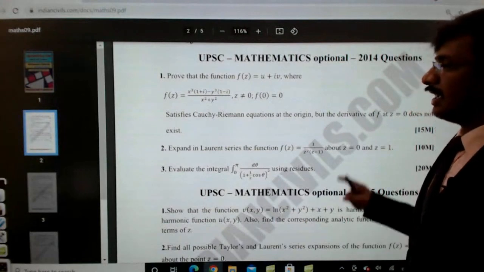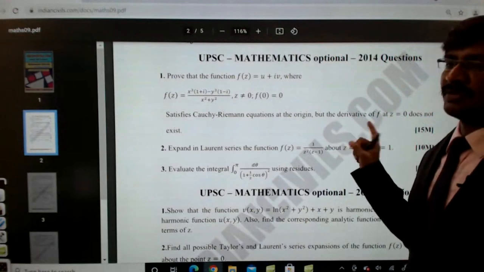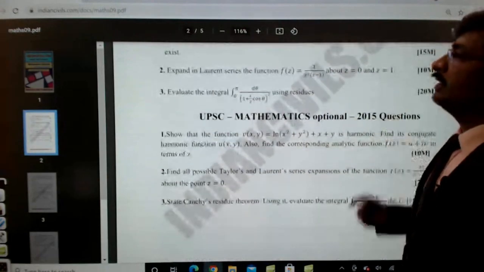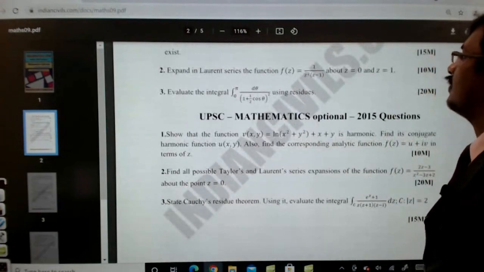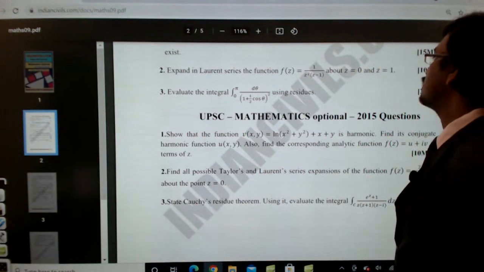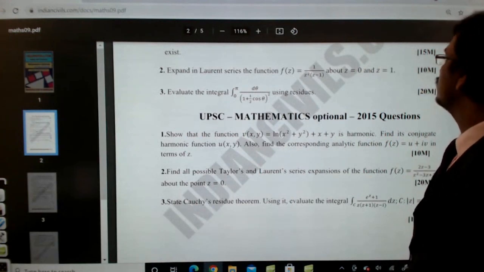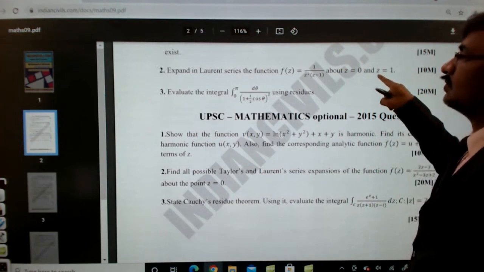So this is straightforward, as it is a replica, or as it is, a problem from B.S. Grewal. Straight away it was printed. Then, expand in Laurent series the function f of z is equal to 1 by z square into z minus 1 about z is equal to 0 and z is equal to 1. So Laurent series, this you can also expect from B.S. Grewal. Actually I can notice this problem.